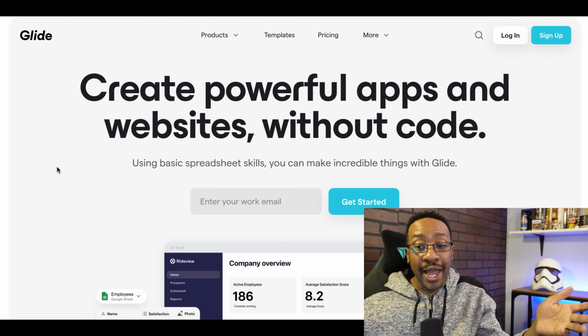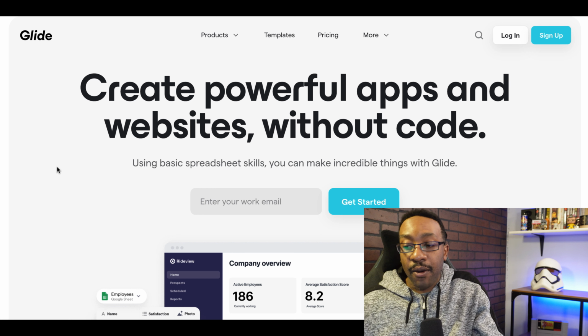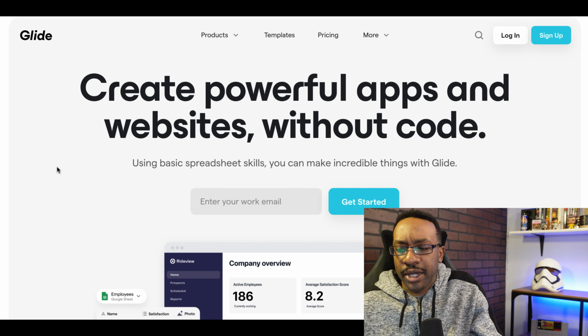Next up, we're going to be looking at Glide. Glide has come a long way in the last couple of years. Before, you could only use Google Sheets, but now you can use so many other different sources, like I believe Airtable is coming soon.